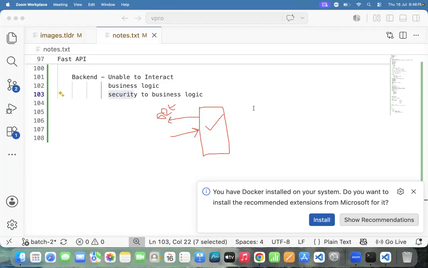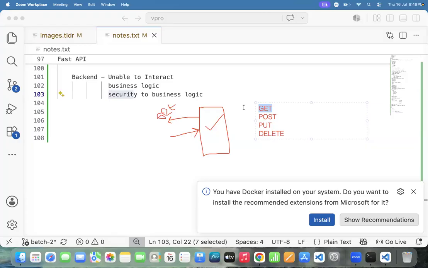Please reply here. Reading the data from the backend, technically what do you call? Get request. Sending data to the backend, technically post request. Updating backend data, put request. Deleting backend data, delete request. Let me ask again. What is a get request?